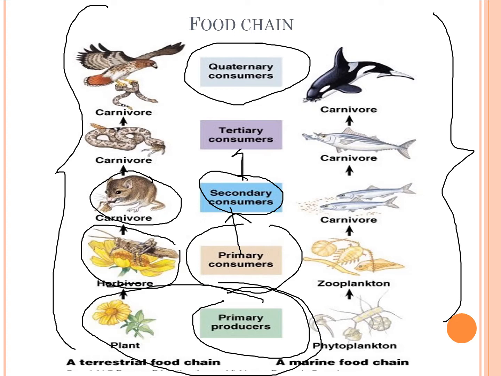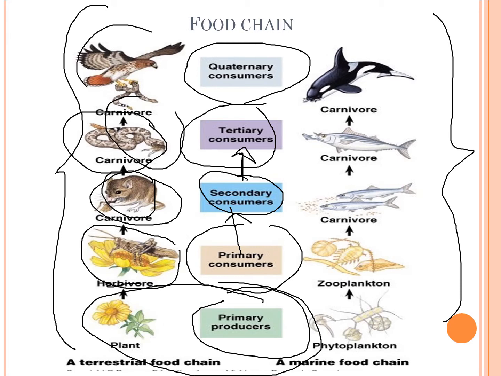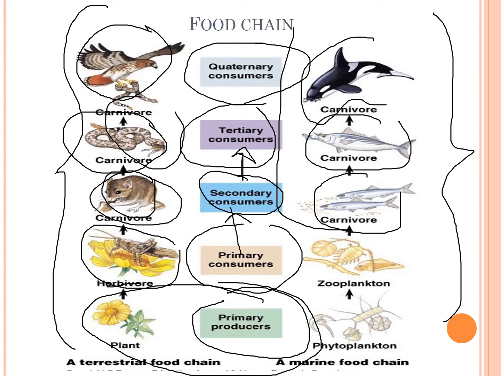And next we have another variant of consumers, which is the tertiary consumers. That is again the carnivores, a bigger form of carnivores. These also come under carnivores, and huge birds or hawks also come under carnivores. As you can see in the other picture here, these are small fishes. These are bigger than the previous one. These are the biggest ones. So these are the varieties of carnivores that we have depending on the size and shape, which come under primary, secondary, tertiary and quaternary consumers.